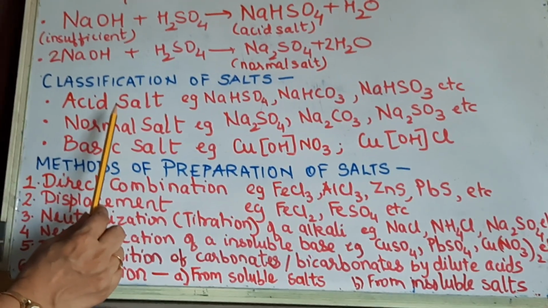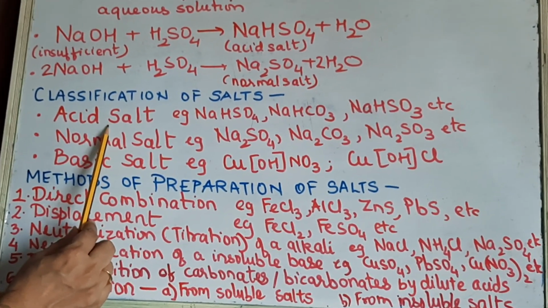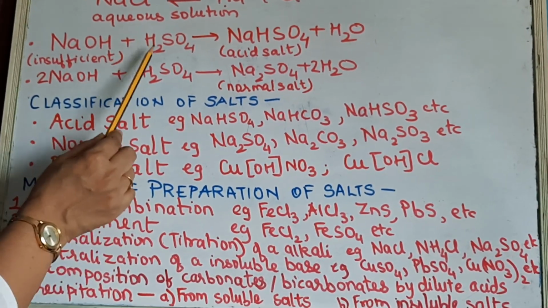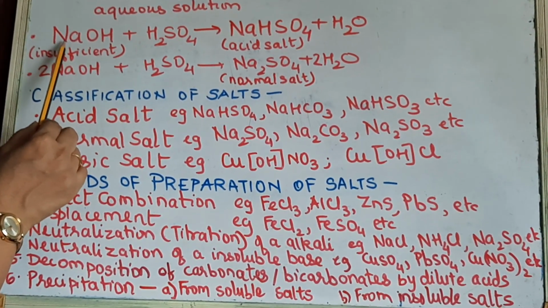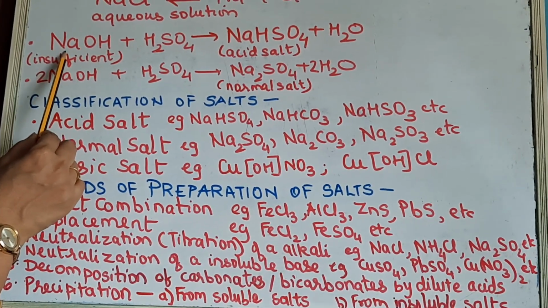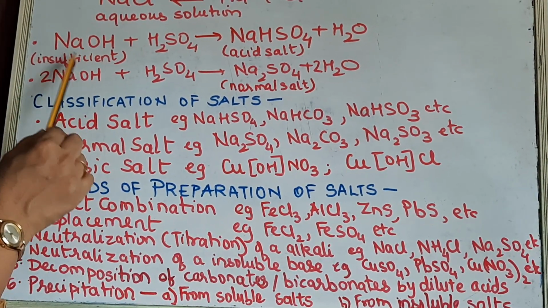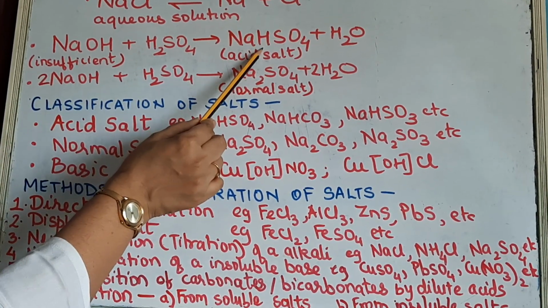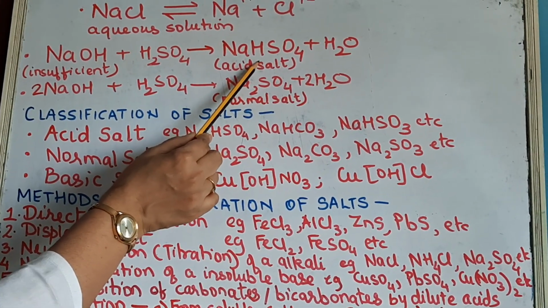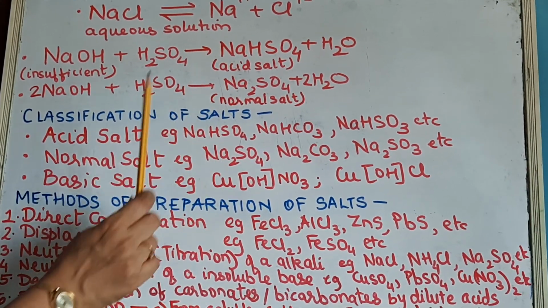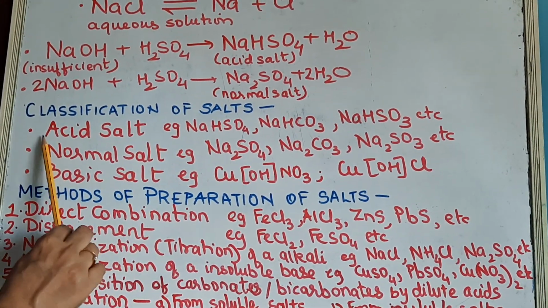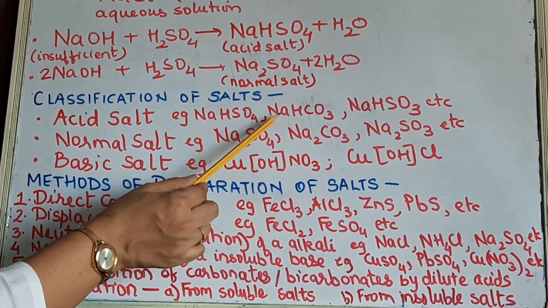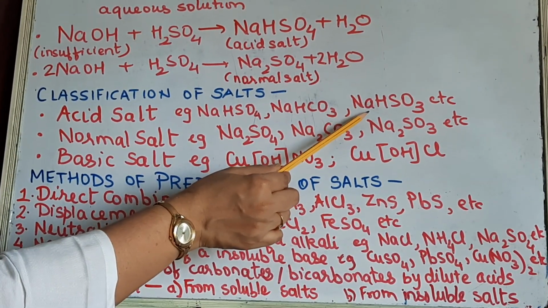First is the definition. That is, an acid salt is formed by the partial replacement of the replaceable hydrogen ions of an acid by a basic radical, that is metallic or ammonium ion. And second point, it is formed when the base is taken in an insufficient quantity, then it will show replaceable hydrogen atom in its molecule and will have all properties of an acid. Okay, clear? So examples of acid salts are written here: sodium bisulfate, sodium bicarbonate and sodium bisulfite.